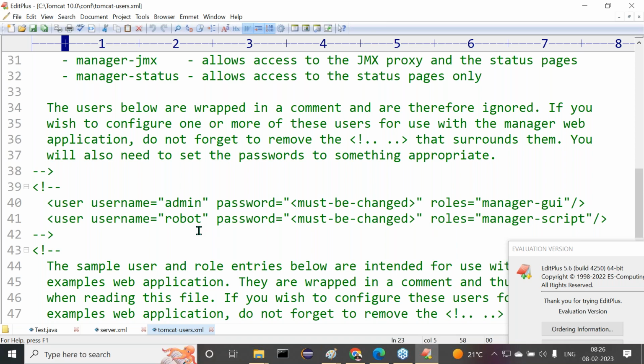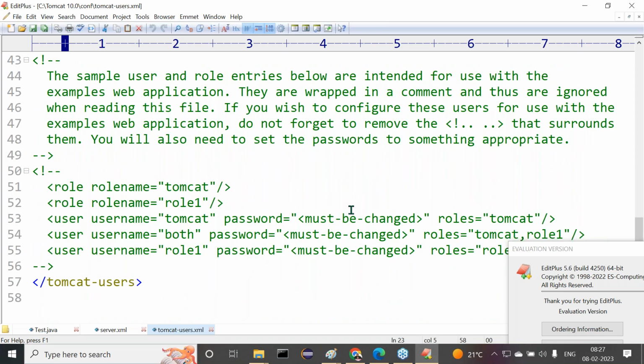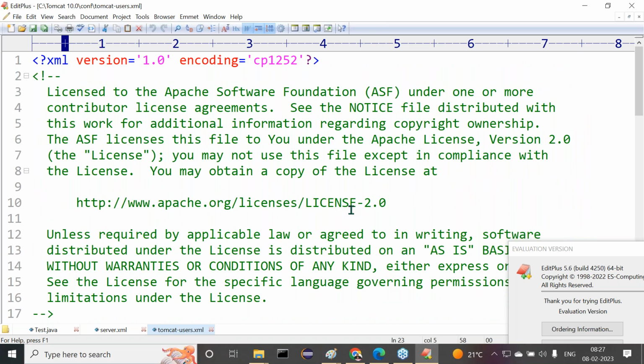Admin, robot, and all these things are not required. We can just provide our own username and password. We can write our own. The roles are manager-gui and admin-gui. These two things we can provide there now. Right, sir? By that we are able to get it clearly. Leave this one. So that we have to change. For example, if we download as a distribution in installed folders, these many things we have to do explicitly.